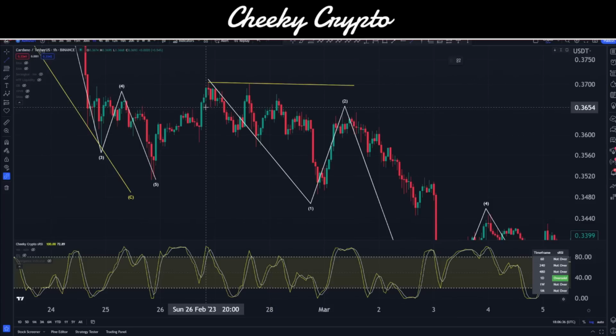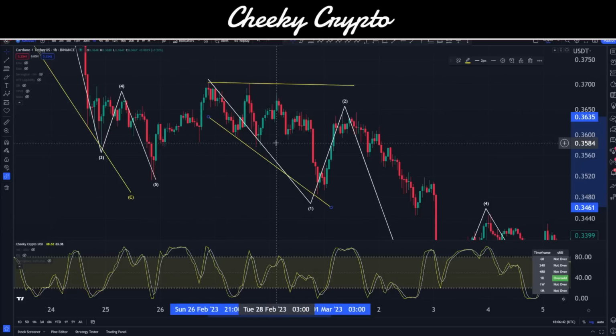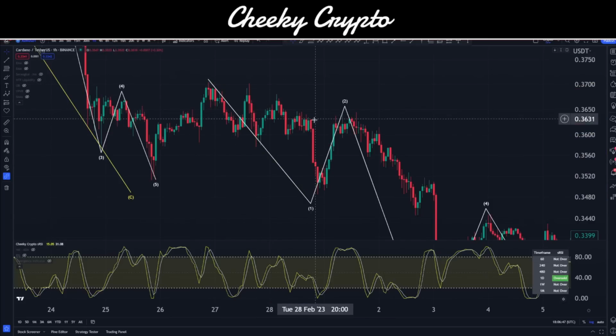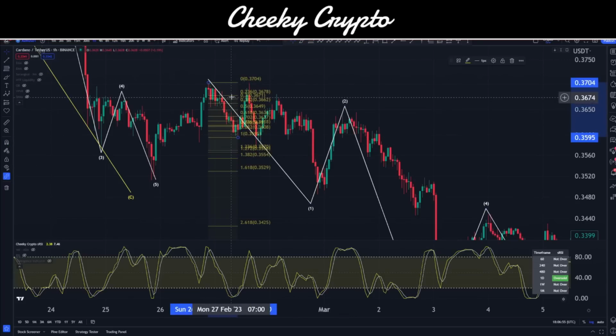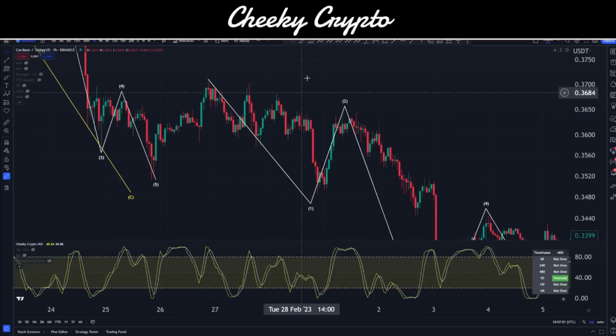If I were to anchor that in, we could see this coming down. In fact, I'd have to anchor it in over here. We can see that expansion comes out, right? And our only real requirement here is that wave 5 is the longest, which it is, and that wave 3 is not the shortest. For that, we're going to take a fib, run it on the wave 1, copy this over to our wave 2, and as long as we're past the 1-to-1, which we are, we know that it's not the shortest wave.